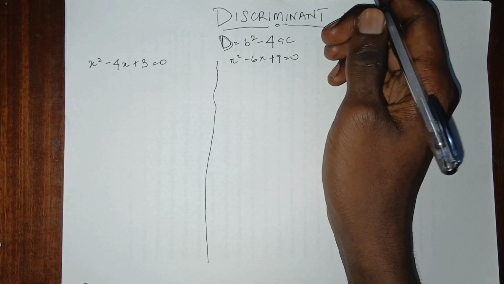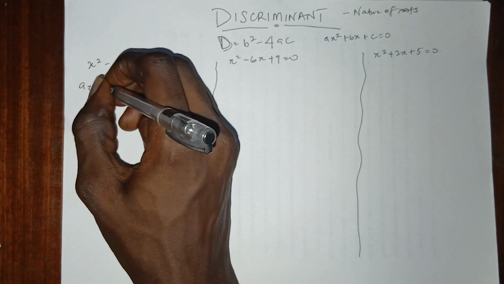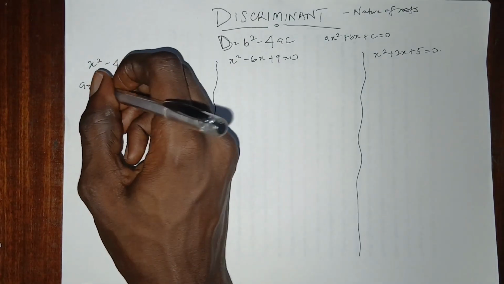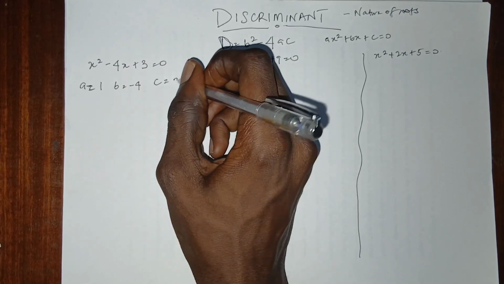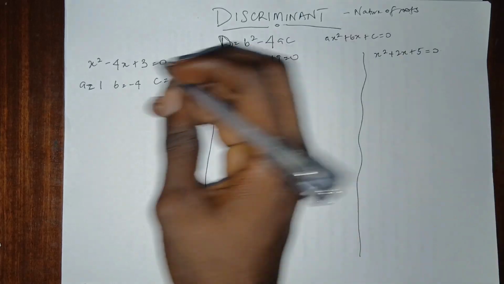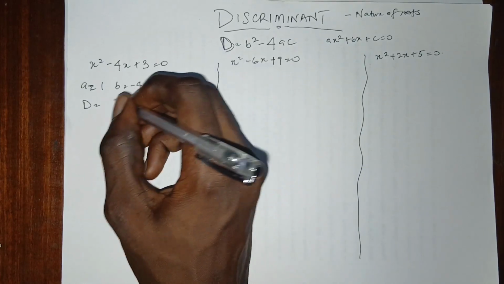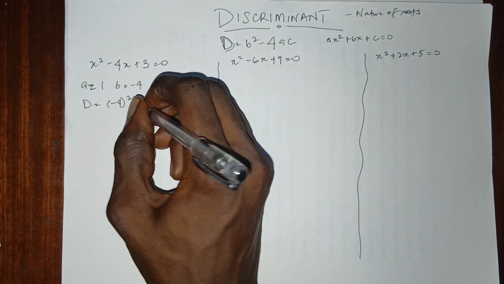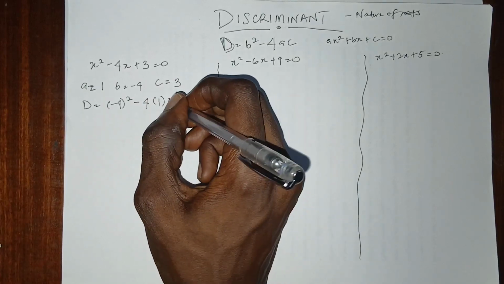So you have b squared minus 4ac as the discriminant. So a here is what? A is equal to 1, b is equal to minus 4, c is equal to 3, right? So using this, D is now equal to minus 4 squared minus 4 times 1 times 3.